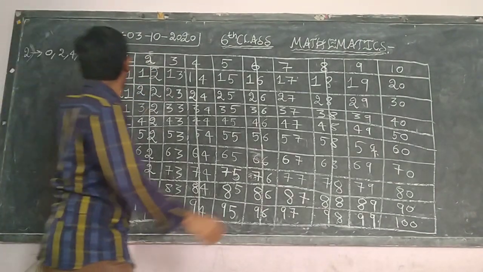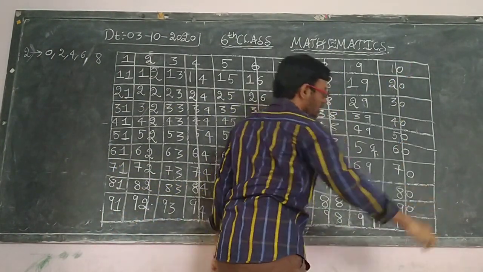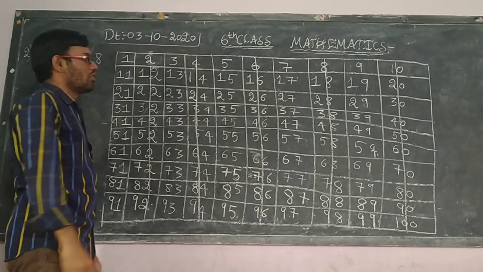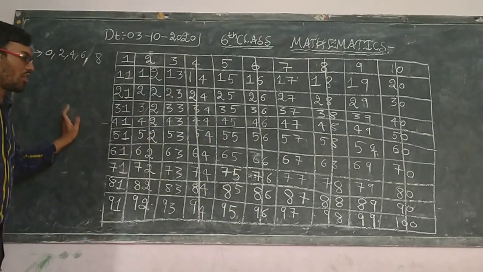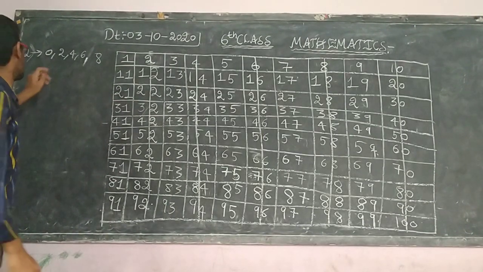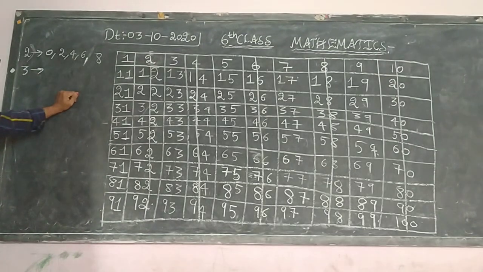Next after 8 is 0. Whatever numbers end with 0, those also I am cancelling. So with 2 I have completed. Next, the divisibility rule of 3. Divisibility rule of 3 means if any number